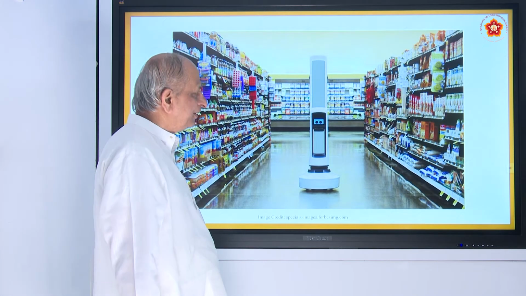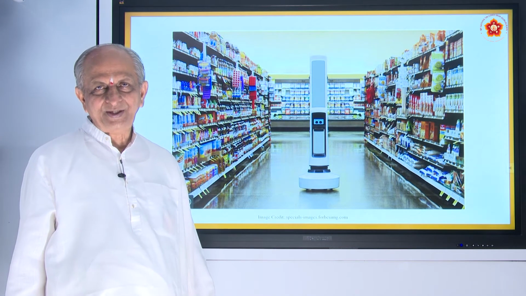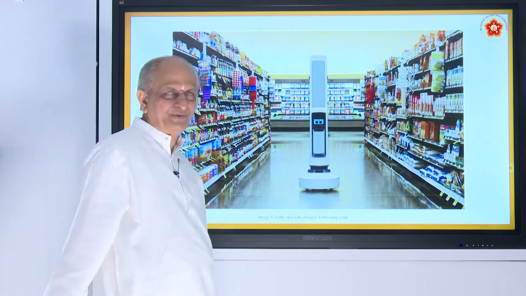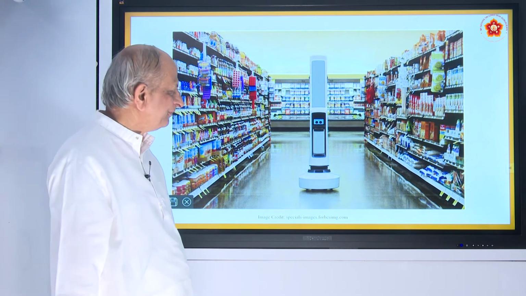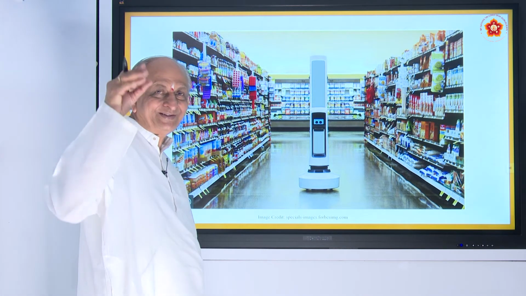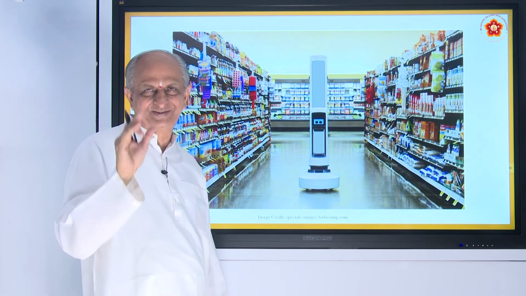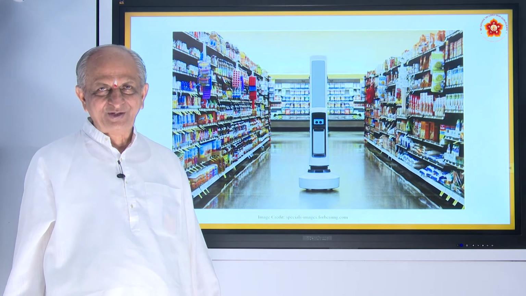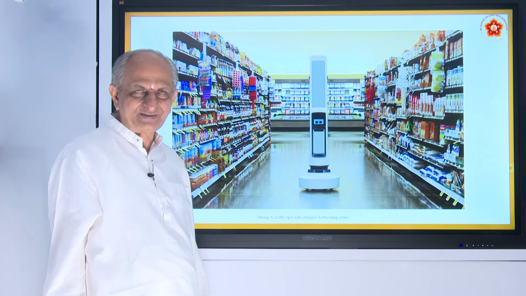This is one photo of a mall or a big shop where different things are kept. Of course, most of you know it very well, and some of you know how to pick up the things also. Mind it, there will be CC cameras all over, you must be very honest. You should not do any mischief there, or come out without paying, is it not?